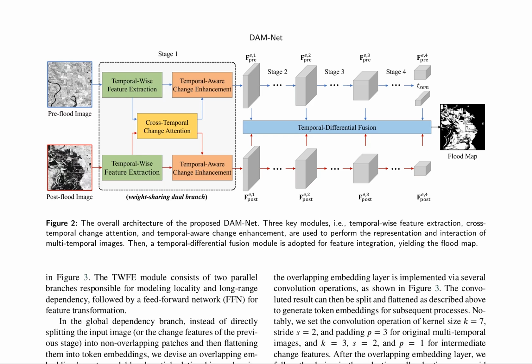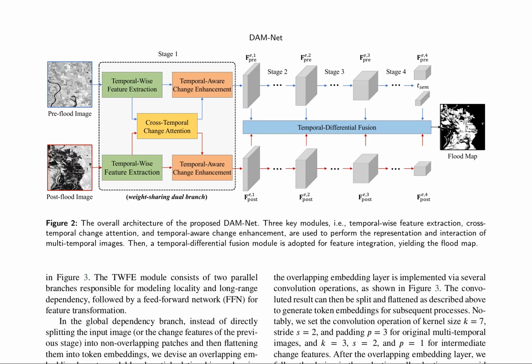The proposed deep attention-based multi-temporal network, DAM-net, is a novel approach to identify and map flood events using synthetic aperture radar, SAR, images. It consists of three key modules: temporal-wise feature extraction, cross-temporal change attention, and temporal-aware change enhancement. The architecture is designed to capture both local and long-range dependencies within multi-temporal images.